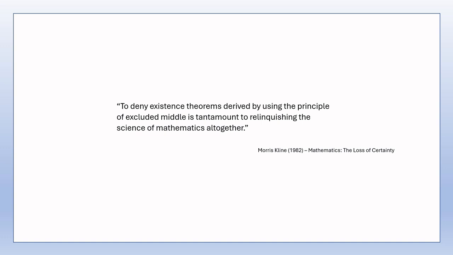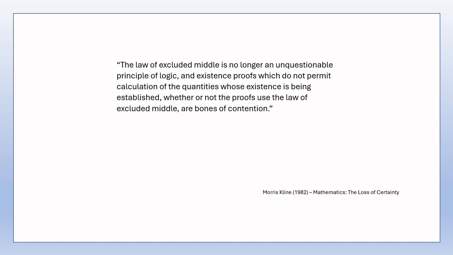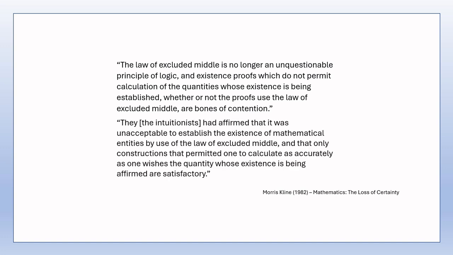Maurice Klein suggests that the law of excluded middle is not beyond criticism in his book Mathematics, the Loss of Certainty, where he writes, "The law of excluded middle is no longer an unquestionable principle of logic, and existence proofs which do not permit calculation of the quantities whose existence is being established, whether or not the proofs use the law of excluded middle, are bones of contention." The intuitionists had affirmed that it was unacceptable to establish the existence of mathematical entities by use of the law of excluded middle, and that only constructions that permitted one to calculate as accurately as one wishes the quantity whose existence is being affirmed are satisfactory.